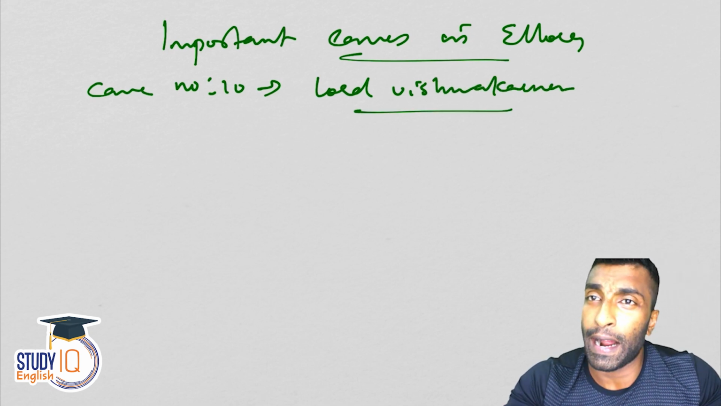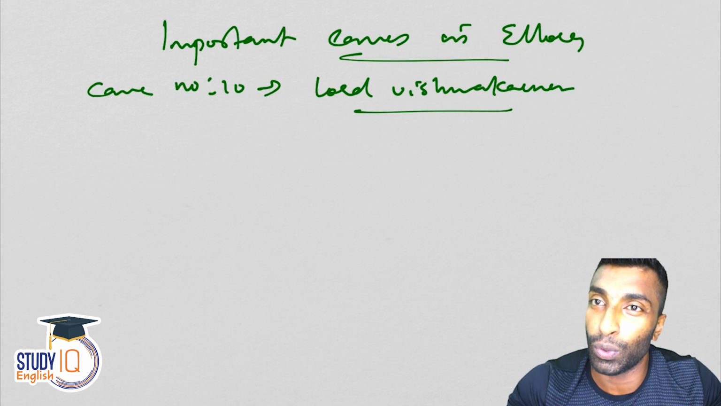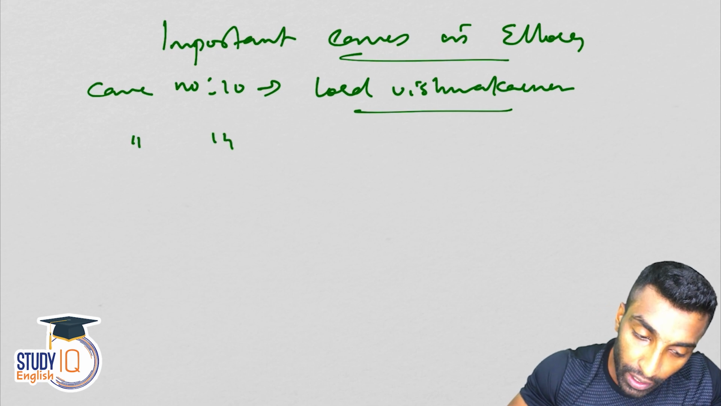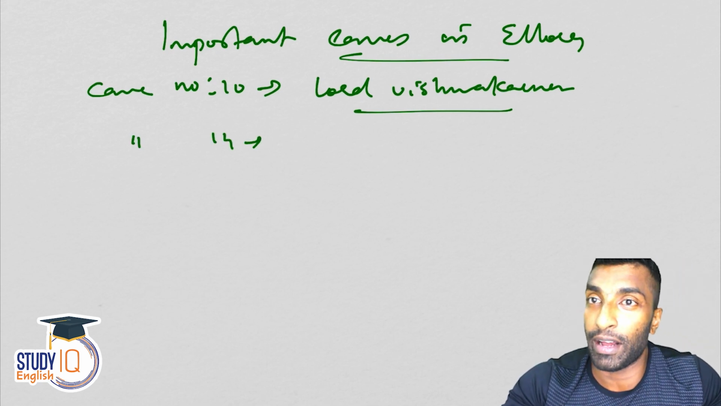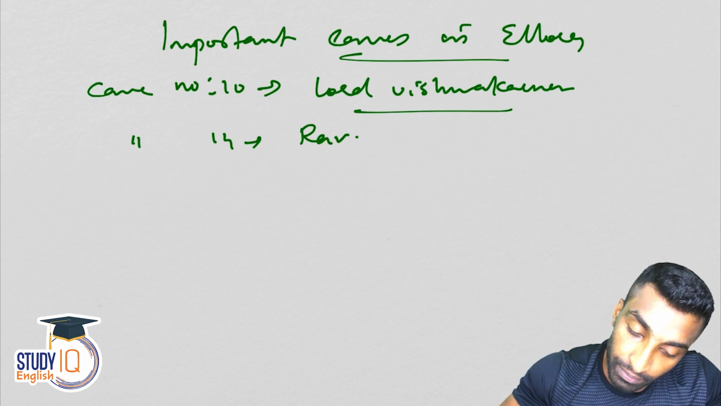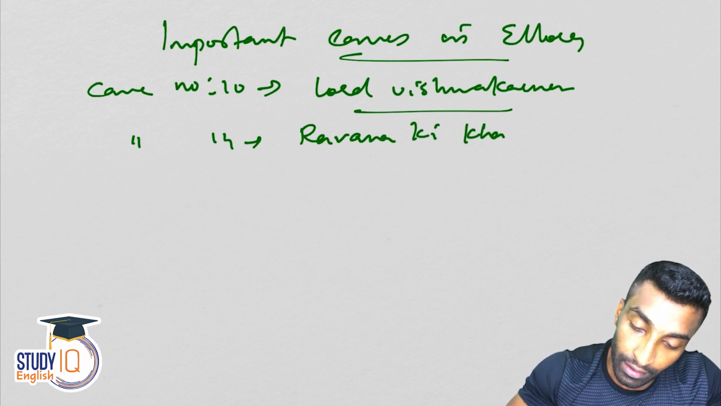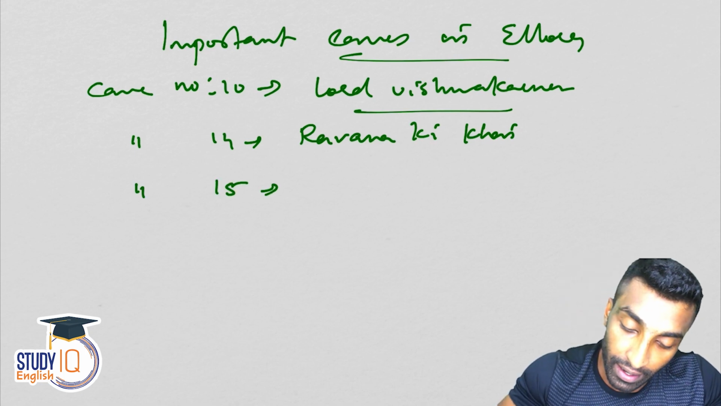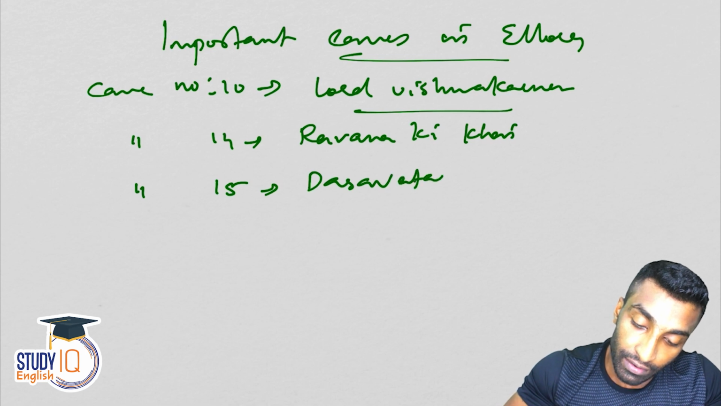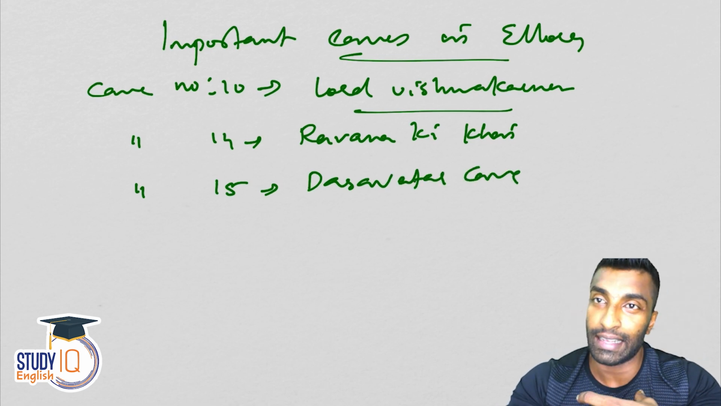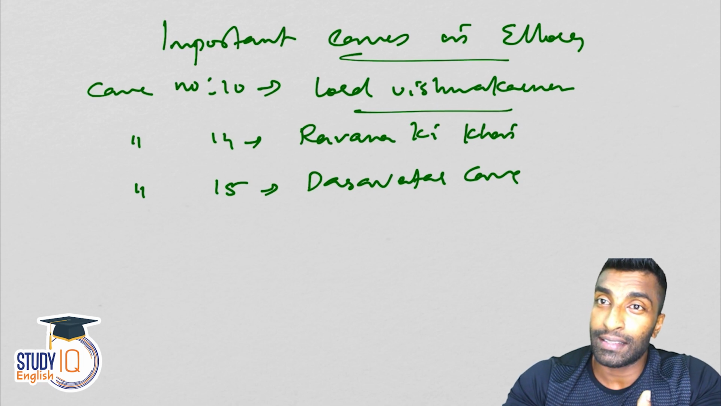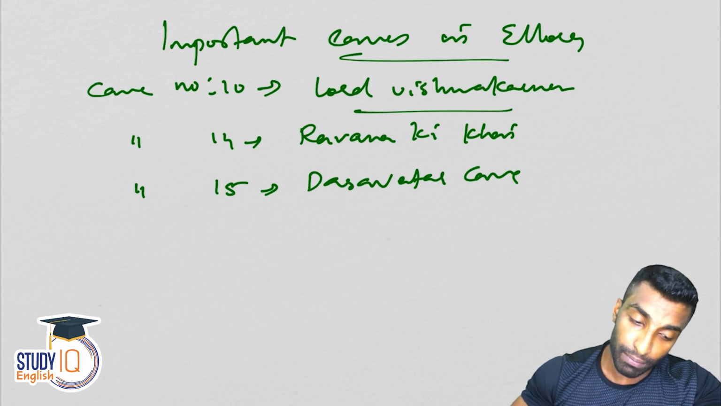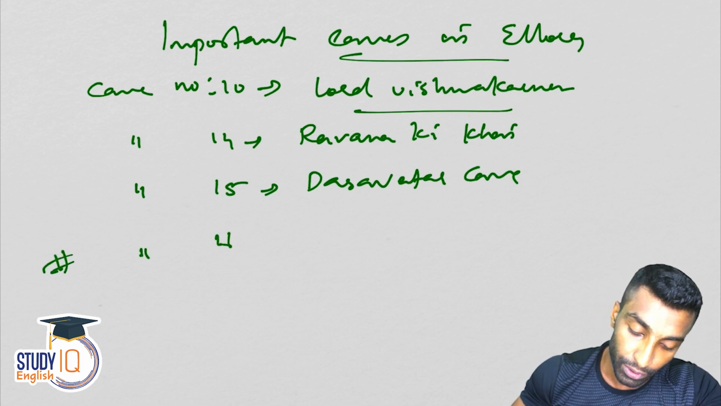Guys, Vishwakarma was the patron saint of craftsmen, meaning the god of tools, techniques, equipment, etc. Then cave number 14, named after Ravana, Ravana ki Khai. I don't know how you pronounce it. Then cave number 15, the Dashavatara cave. Just remember the names and the numbers, guys, in case they ask some kind of match the following. Cave 16 is the most important one out of all of these. I'll just put a hash mark here.